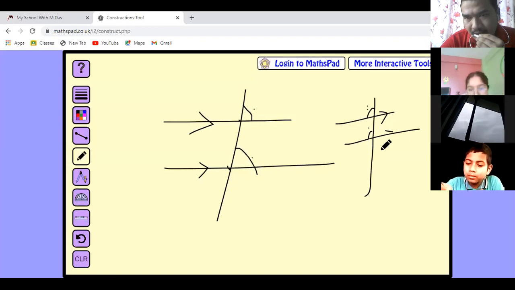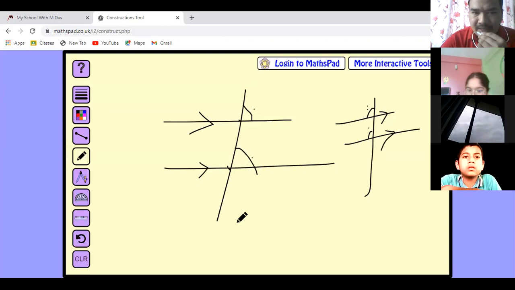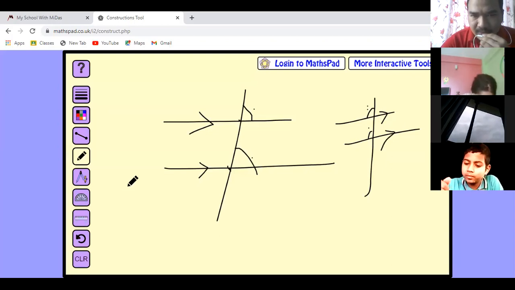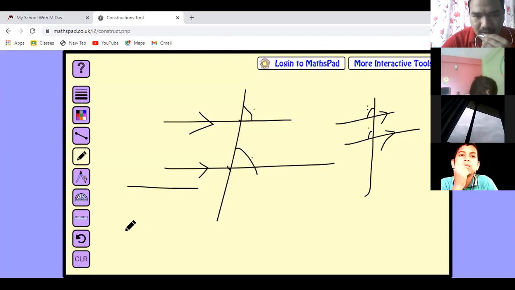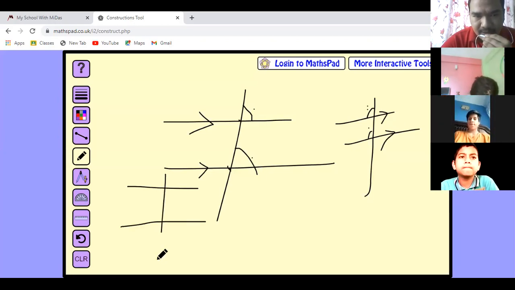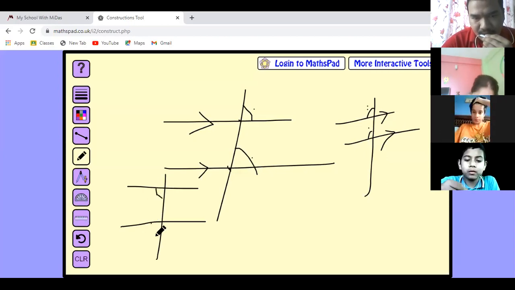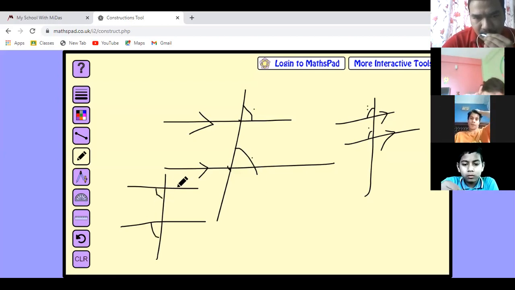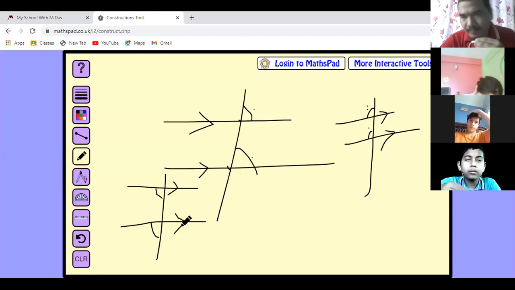Okay, children? Similarly, corresponding angles will be like this also here. And this is the transversal. Look here, on this side also, this angle is inside and this angle is outside. These two angles are also corresponding angles. And these corresponding angles will be equal when these two lines are parallel.